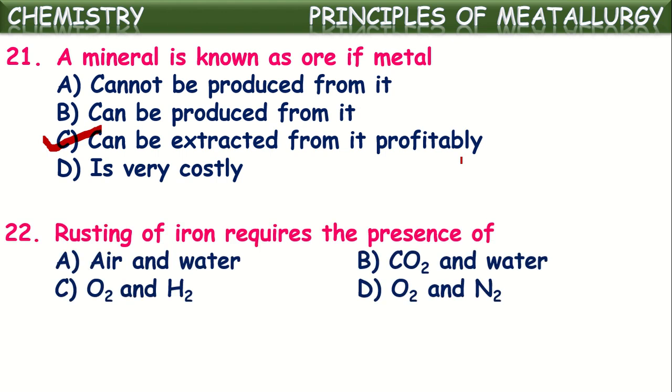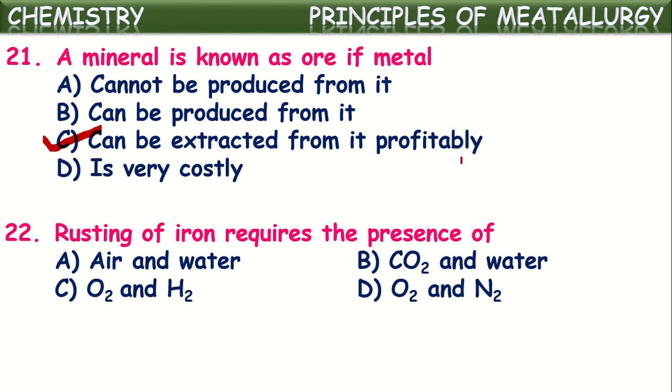Rusting of iron requires the presence of... Yes, we have identified this by a simple activity in the earlier sessions. What are the components required for the rusting of iron? Rusting of iron requires air and water.